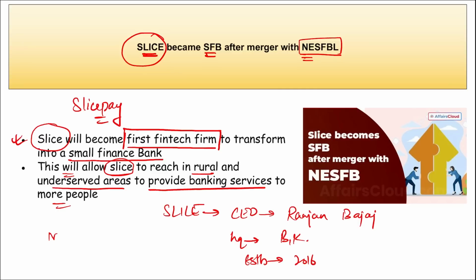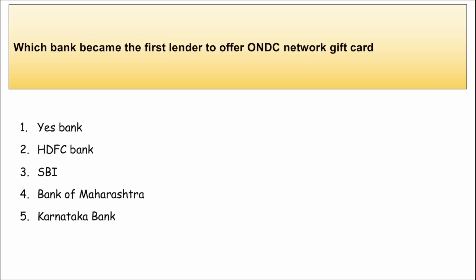Then if we talk about Northeast Small Finance Bank, who is the managing director and chief executive officer here? Rupali Kalita. Headquarter is in Guwahati, Assam, and it was established in 2015. Right? Next, which bank became the first lender to offer the ONDC network gift card? Tell me, which among the following banks became the first lender to offer the ONDC network gift card?